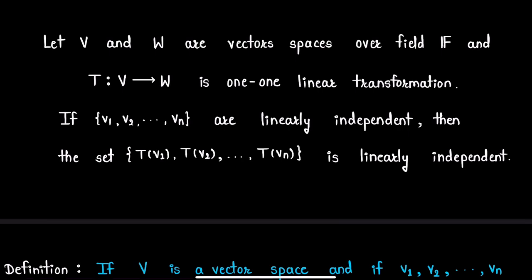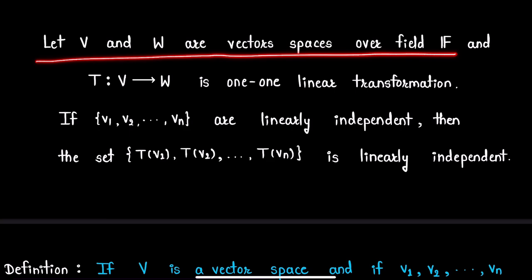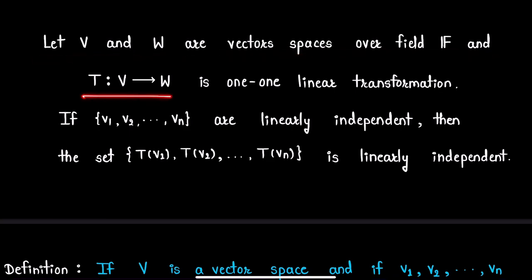In this video, we are going to solve a question from linear algebra. The question is: let V and W be vector spaces over field F and T from V to W is a 1-1 linear transformation. If V1, V2, up to Vn, these n vectors are linearly independent in vector space V, then the set TV1, TV2 and so on up to TVn, these n vectors which are images of the above vectors in vector space W